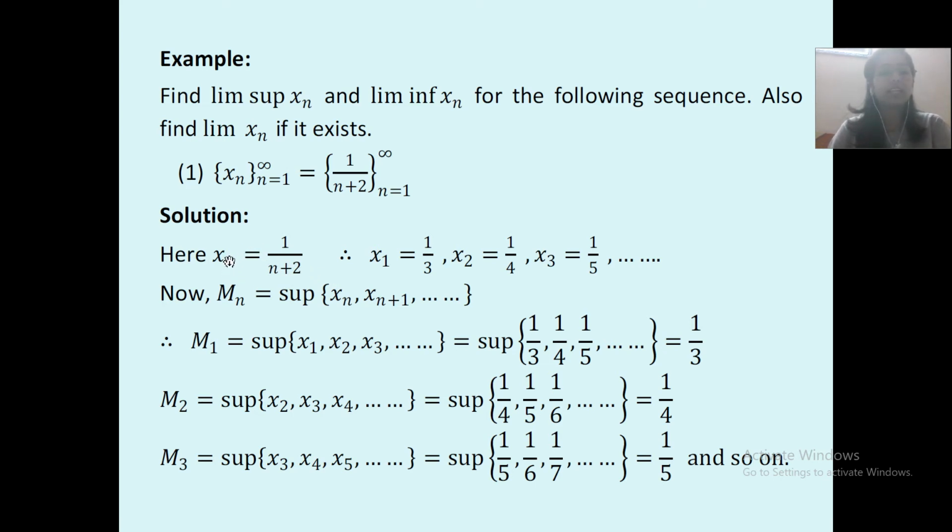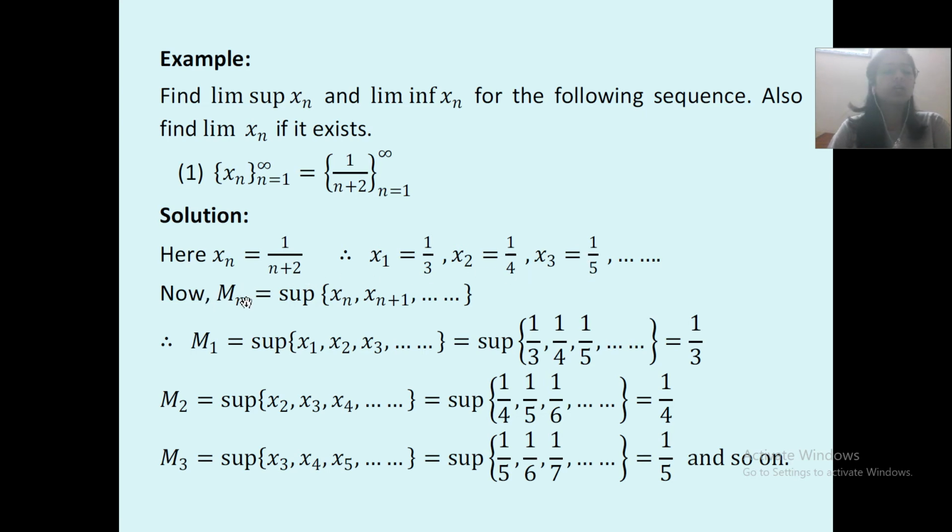First, put 1 in place of n, and you will get the value of x1. x1 is equal to 1 upon 3. Over here you write 1, 1 plus 2 gives you 3. Then x2 is equal to 1 upon 4, since 2 plus 2 gives you 4. Then comes x3 is equal to 1 upon 5. Instead of n, you substitute its value. So x3 is equal to 1 upon 3 plus 2, which will give you 1 upon 5.